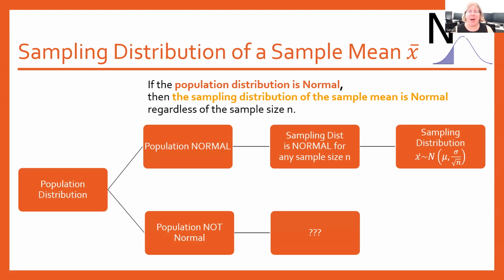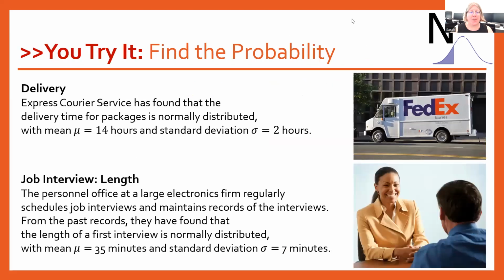What we have talked about though is if your original population is normal, your sampling distribution will also be normal no matter what sample size you're using. And so you can proceed to use those formulas that we've been working with. So let's look at a couple of examples here.